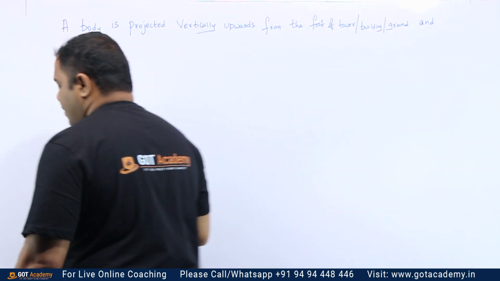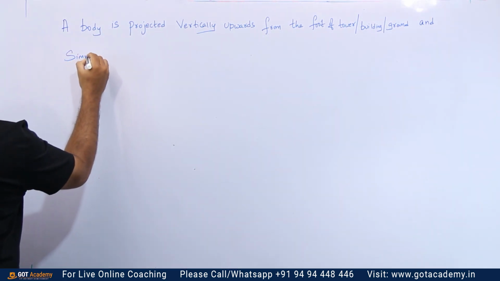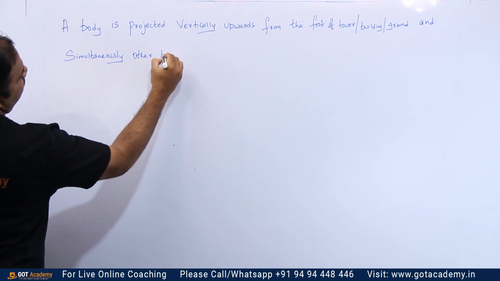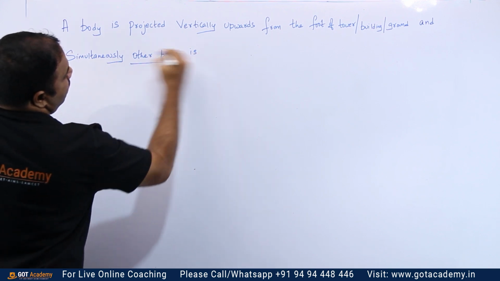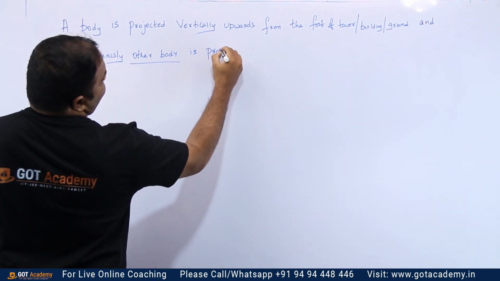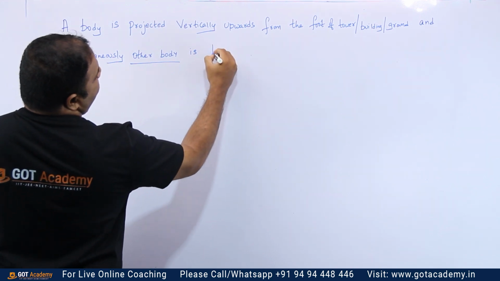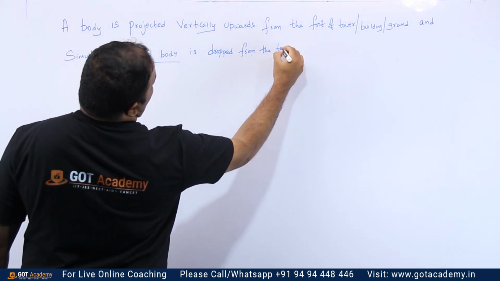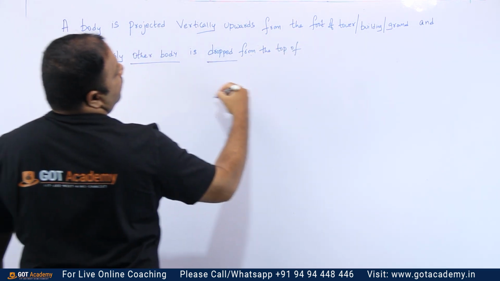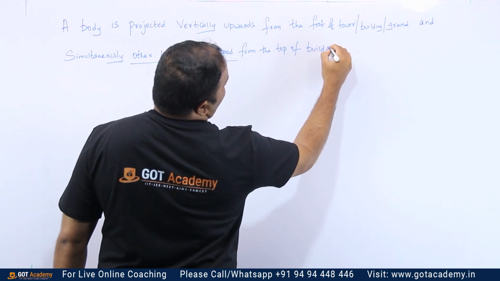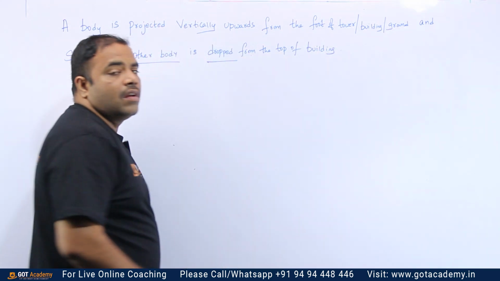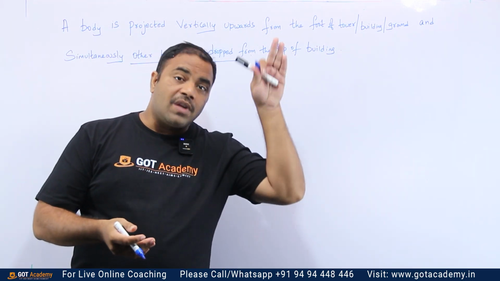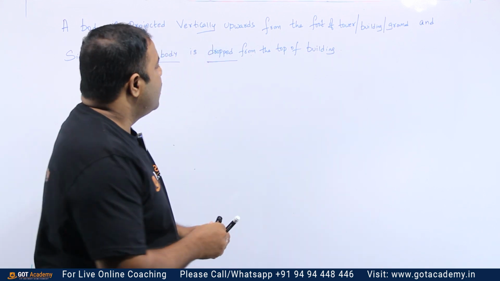and simultaneously, look here what I am writing, the other body is dropped from the top of the building. Remember, dropped from the top of the building. So simultaneously two bodies, one from the ground of the building and the other from the top of the building, are thrown.